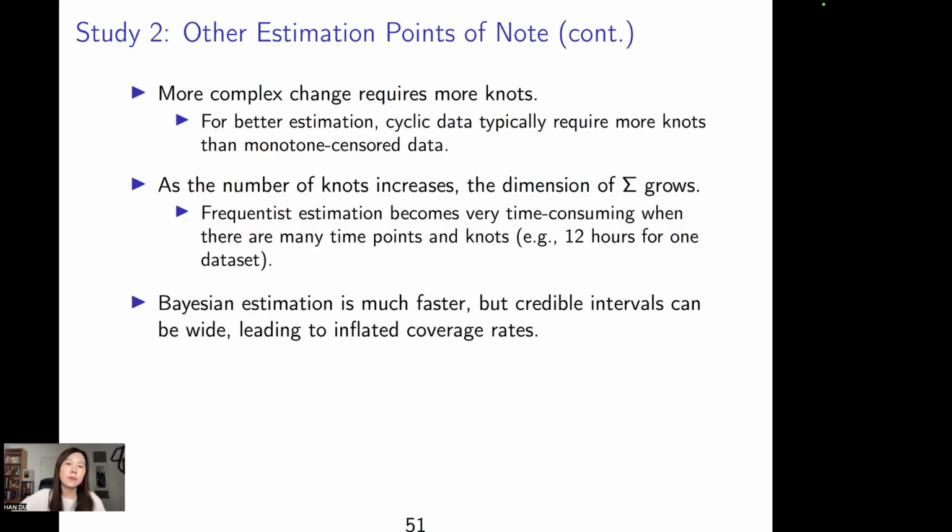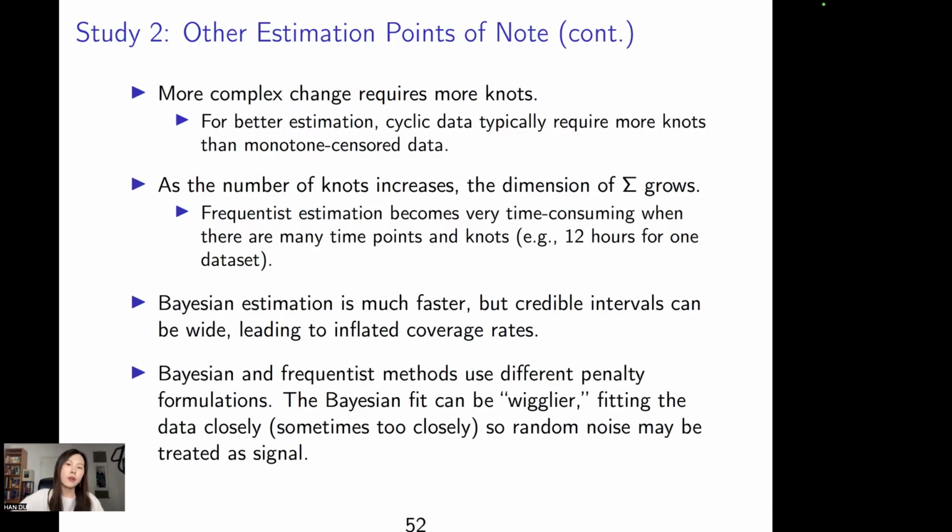Then we say, how about using Bayesian? Bayesian estimation is much faster when we have the unstructured level 2 covariance matrix. But the credible interval is too wide. Then the coverage rate is inflated. This is because Bayesian and frequentist methods, although their likelihood part is the same, use different penalty functions. So the Bayesian fit can be wigglier, trying to go through the data and approximate the data as well as possible. So sometimes it's fitting the data too closely, so random noise may be treated as signal. So we consider too much of the noise.